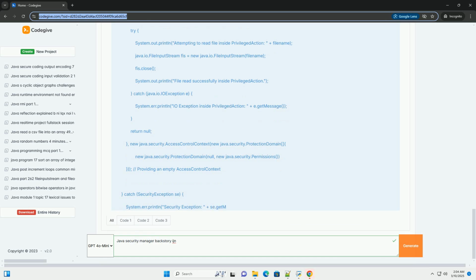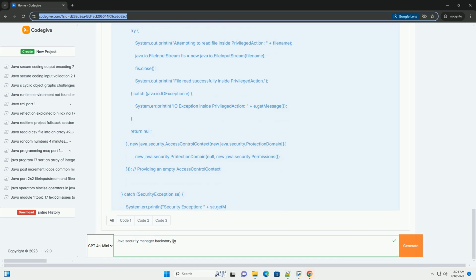Example 2, using permissions programmatically. To run this example, you will need to create a file named another_test.txt in the same directory as the Java program. 1. Compile: javac PermissionExample.java. 2. Run without a security policy: java PermissionExample. This will throw a security exception, as the privileged action does not automatically grant permissions. We need to set a permission in the security policy file.